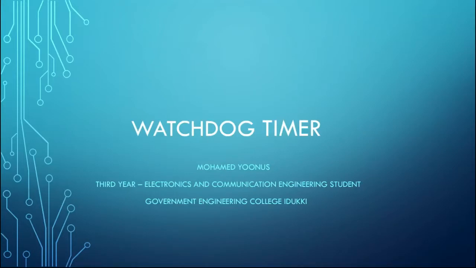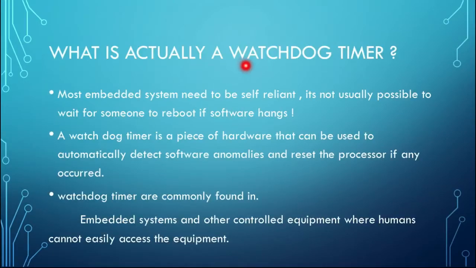So here we are going to discuss the topic watchdog timer. What is actually a watchdog timer? Okay, so let's look. Most embedded systems need to be self-reliant. It is not usually possible to wait for someone to reboot if software hangs. So that's the important line. We can't depend upon a specific thing the whole time. So what happens if our phone gets switched off? We will switch it on. Okay, there's a human interaction. So what happens if there is no human interaction and we have to turn that thing on? So what will we do?